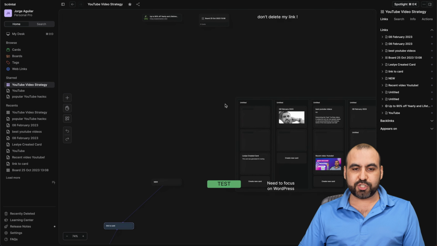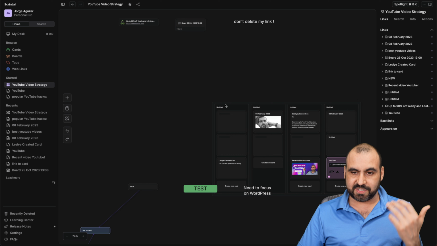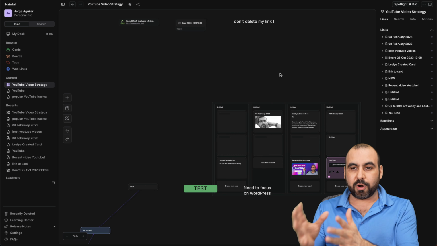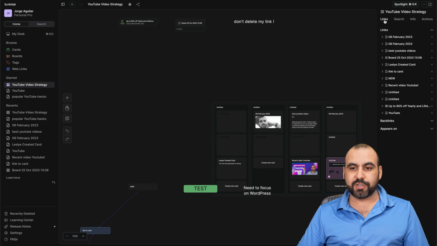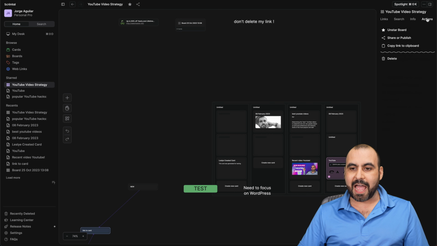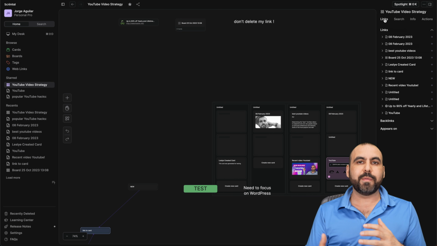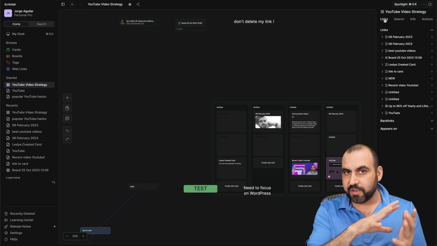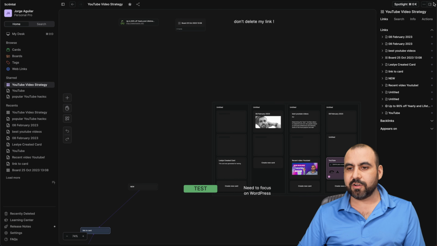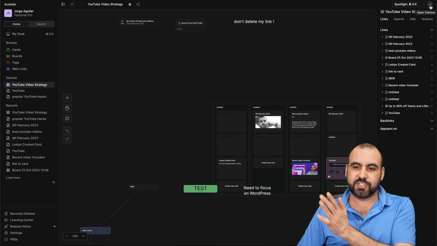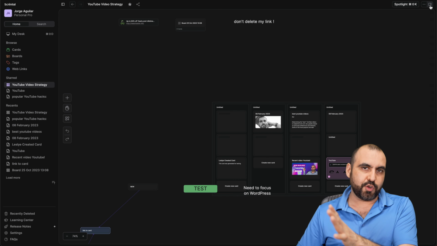Now, like I said, several changes have been going on since my past video. We got a new sidebar on the right, which gives you access to links, search, info, and actions, which give you a little bit more information and more tools. If you feel that's just in the way, well, there's a little icon right here that you can just get rid of it, okay? Now, I'll show you that a little bit later.